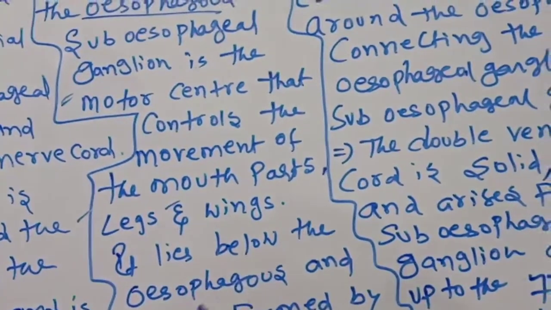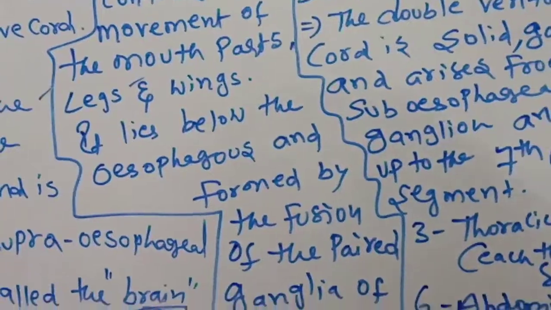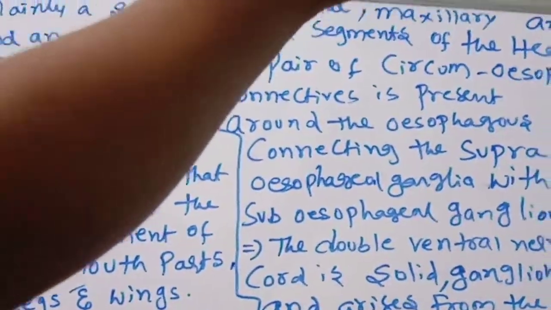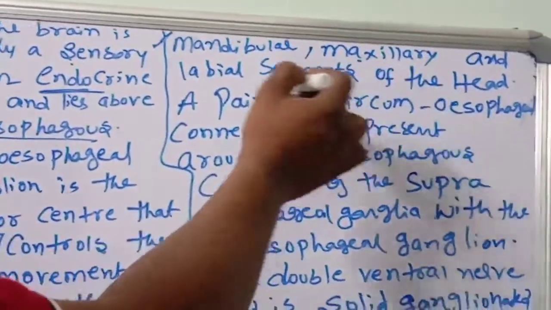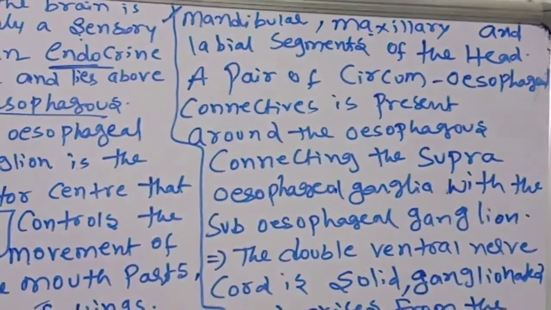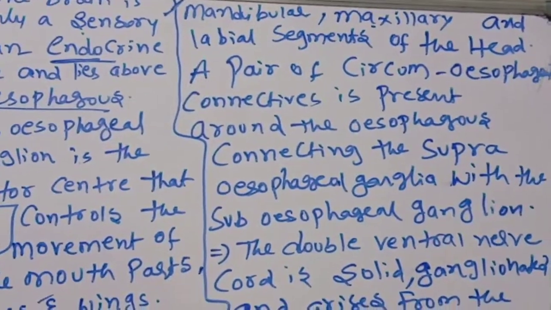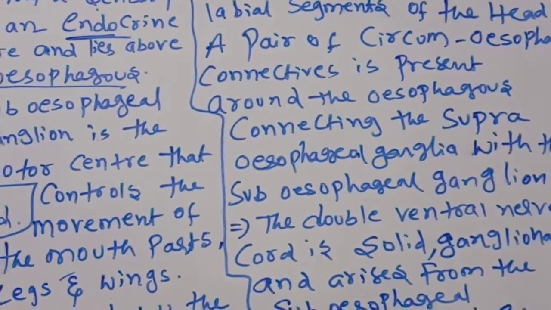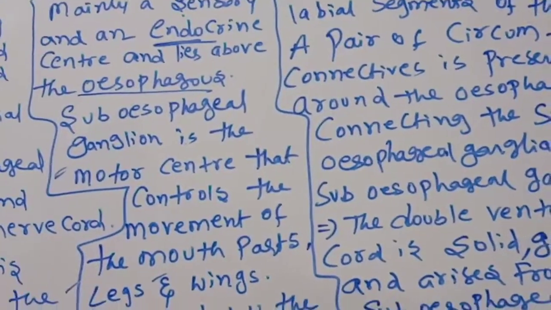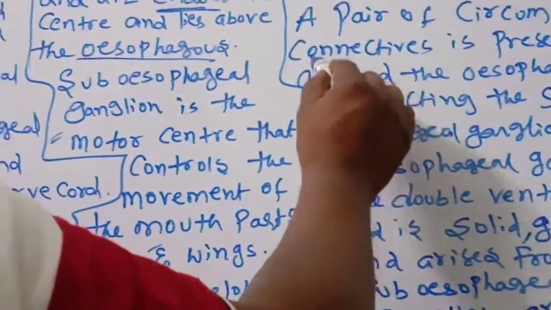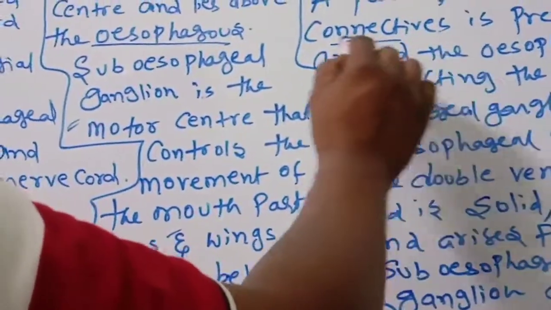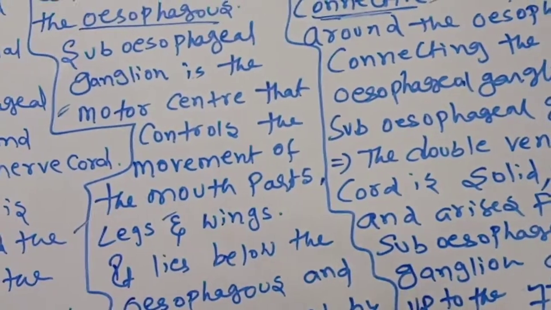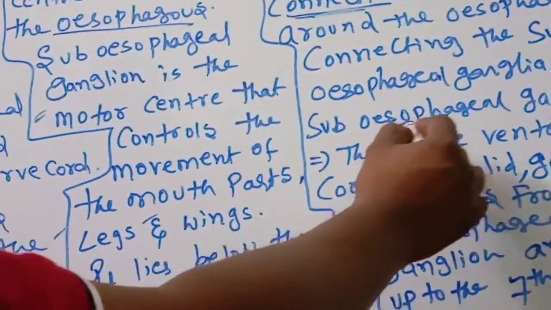It lies below the esophagus and is formed by the fusion of paired ganglia of mandibular, maxillary and labial segments of the head. What are the mouth parts? Maxilla, mandible and labrum, like that. So these ganglia will be segments of the head. A pair of circumesophageal connectives is present around the esophagus. Connectives connect the supraesophageal with the subesophageal ganglion.